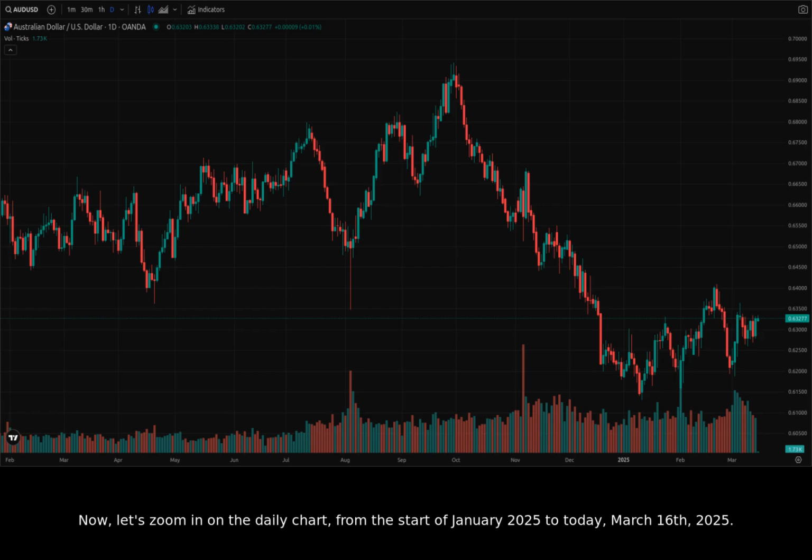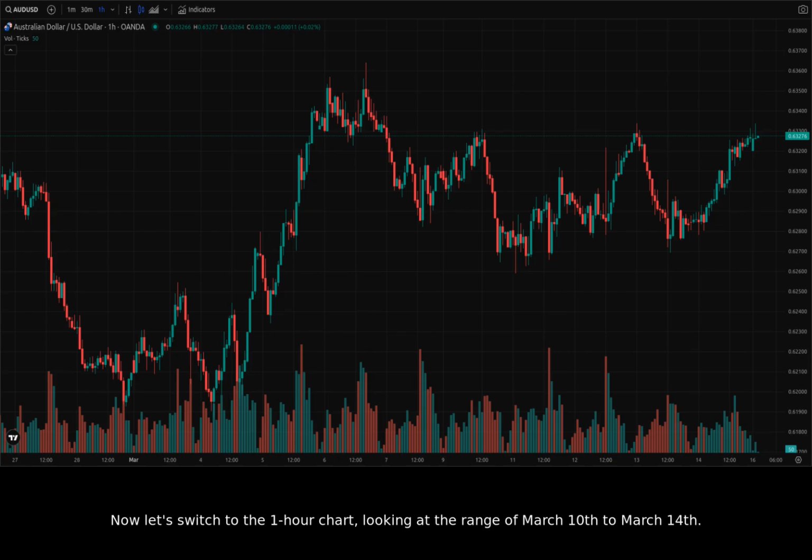Now, let's zoom in on the daily chart from the start of January 2025 to today, March 16, 2025. We can see it has been consolidating between 0.62 and 0.63 for a while, with a couple brief spikes above that. Now let's switch to the 1-hour chart, looking at the range of March 10th to March 14th.